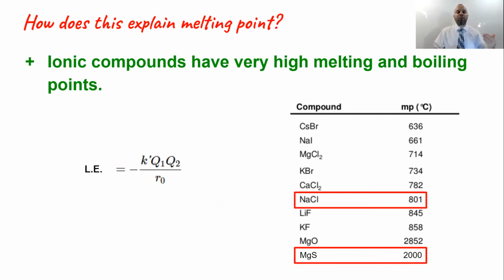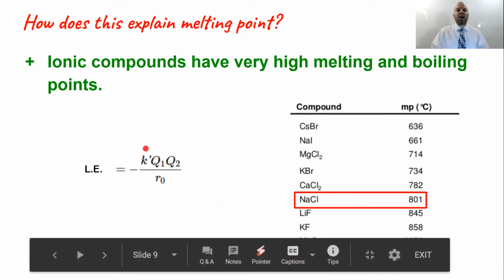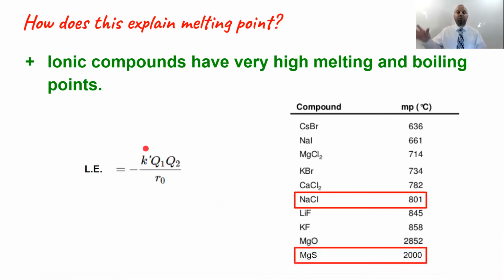Magnesium and sulfur have charges of positive 2 and negative 2. Notice that the larger charges equate to higher melting points. So charge is located in the numerator of the lattice energy equation. Thus, there's a direct relationship between charge and lattice energy. Higher charges, higher melting points and boiling points.